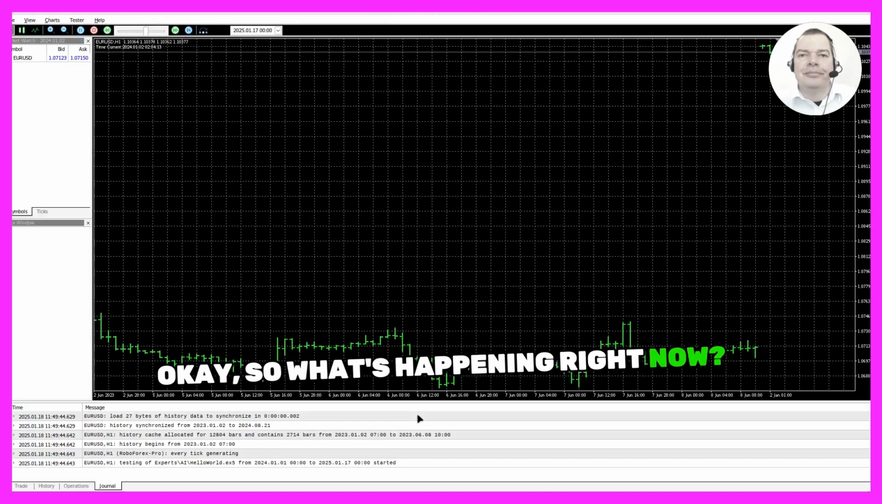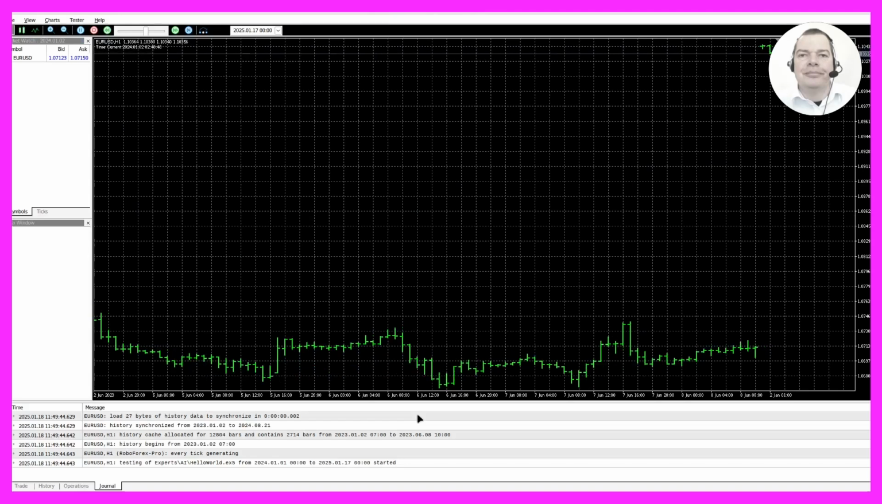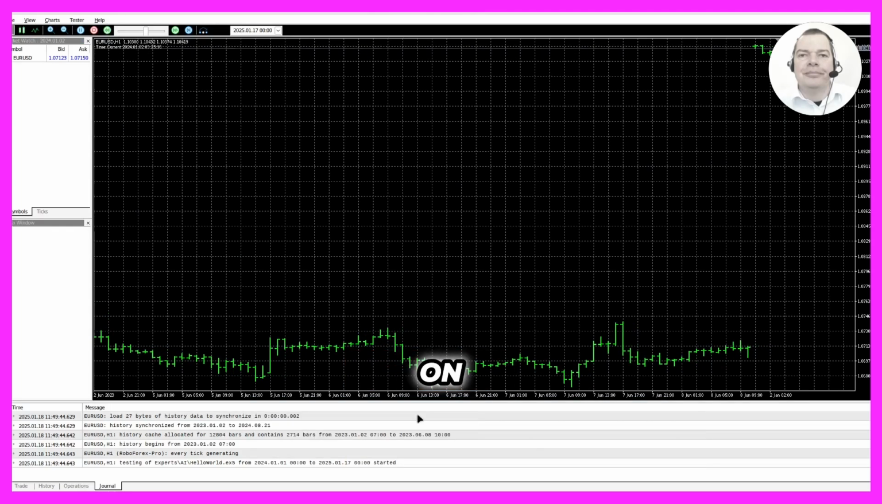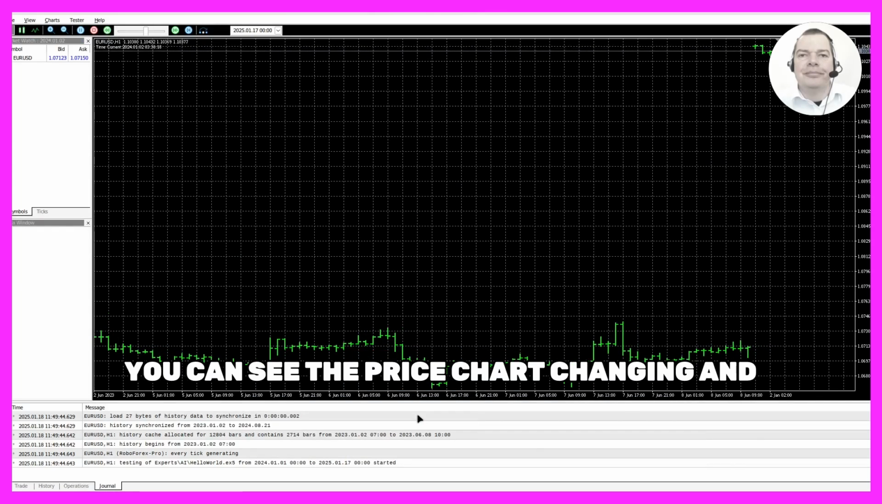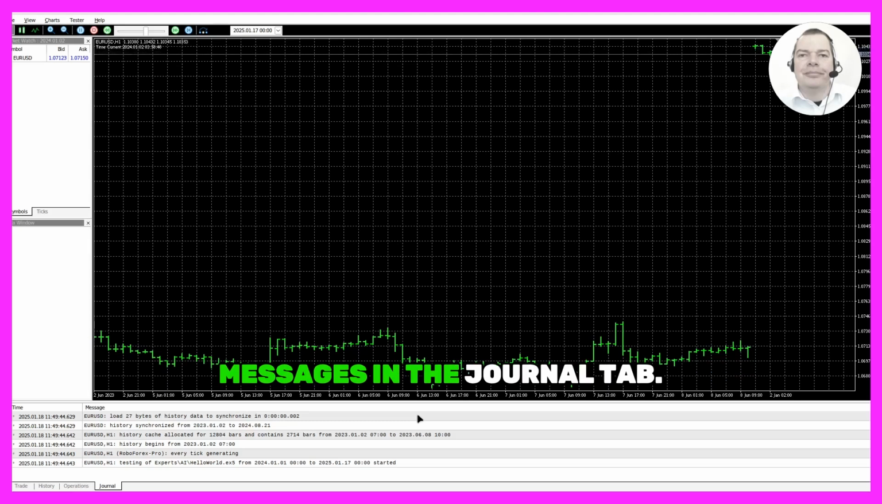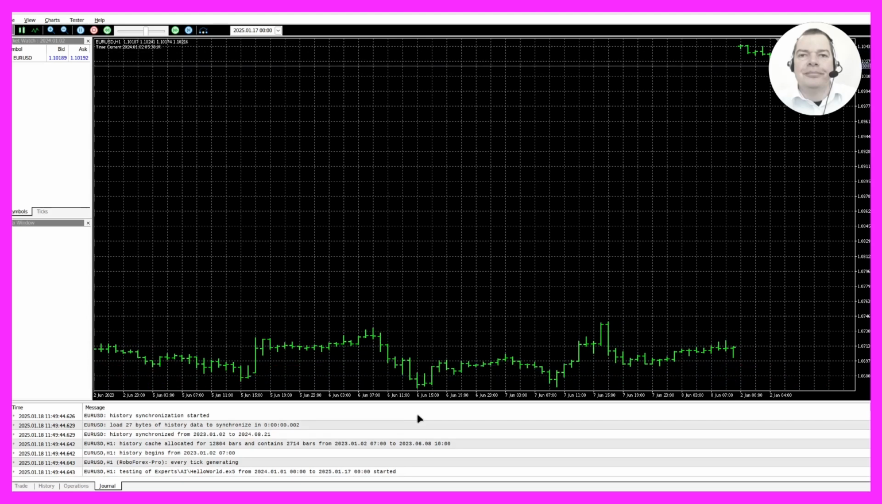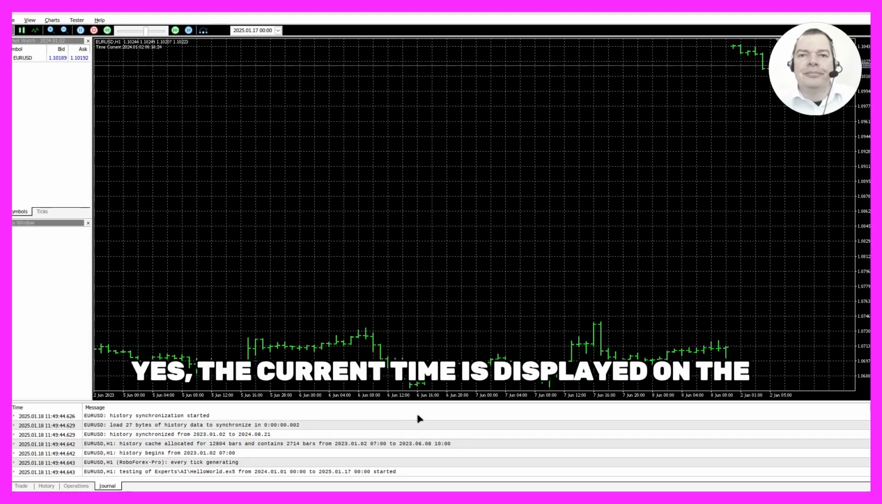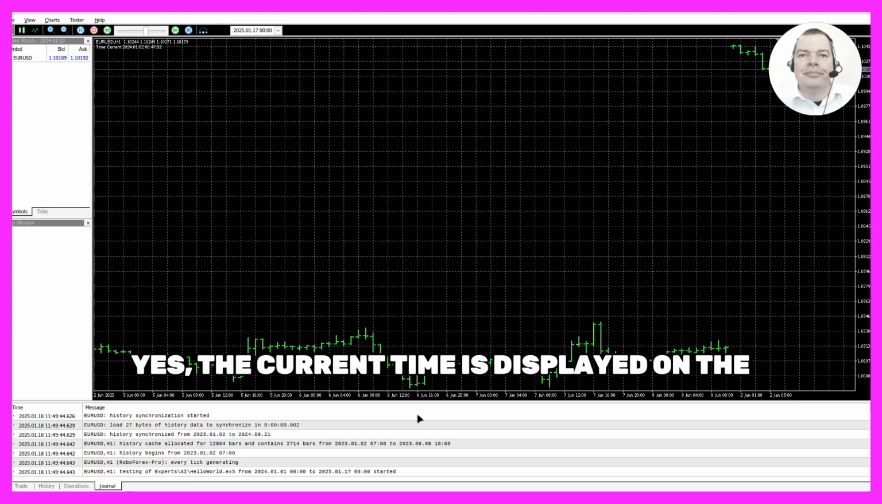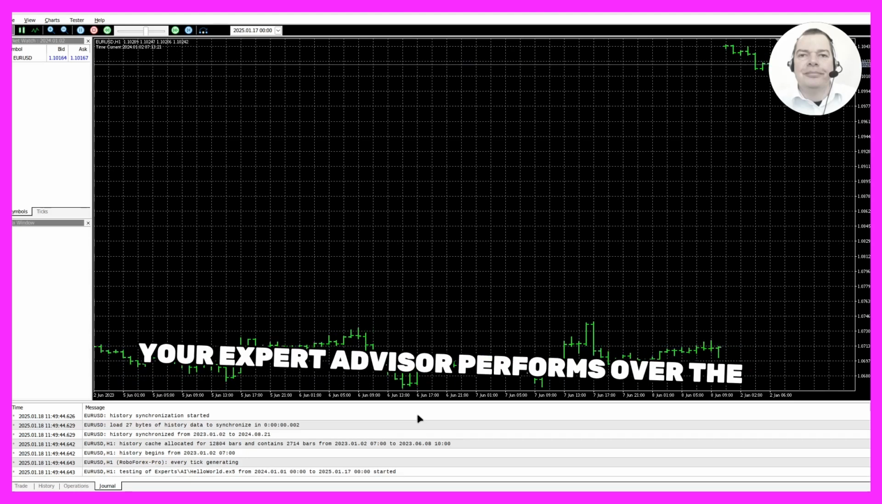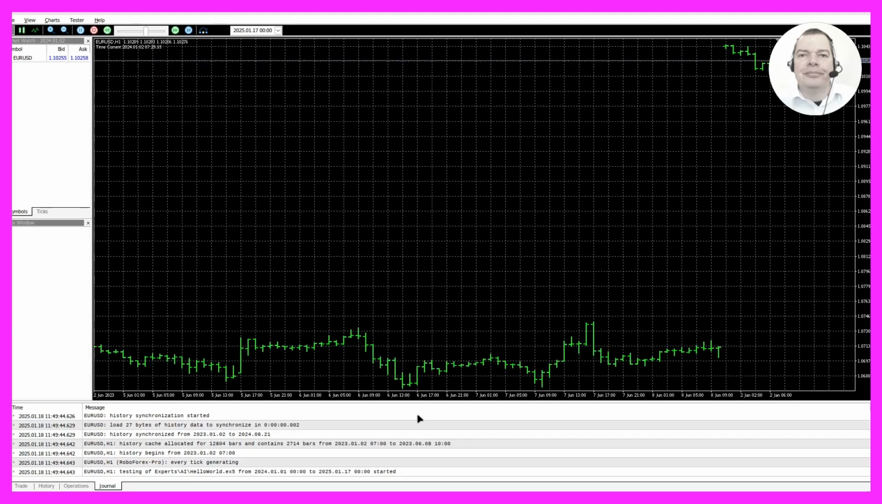Okay, so what's happening right now? Right now, the strategy tester is running your expert advisor on historical data. You can see the price chart changing and messages in the journal tab. I see that the time is shown on the chart. Yes, the current time is displayed on the chart. The strategy tester will also show you how your expert advisor performs over the selected time period.